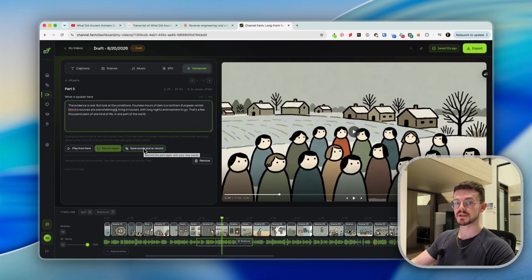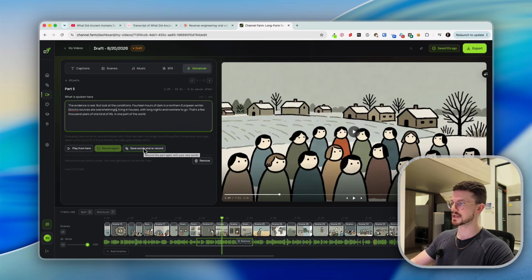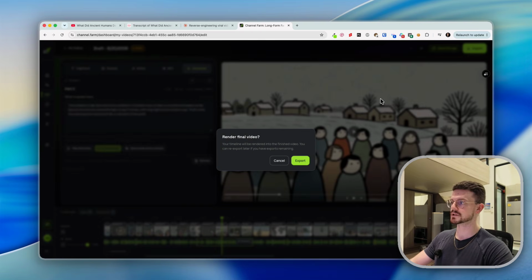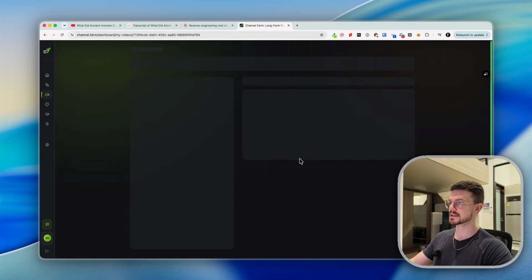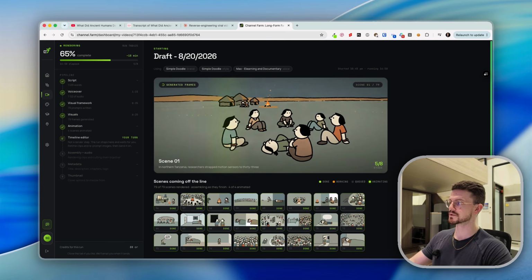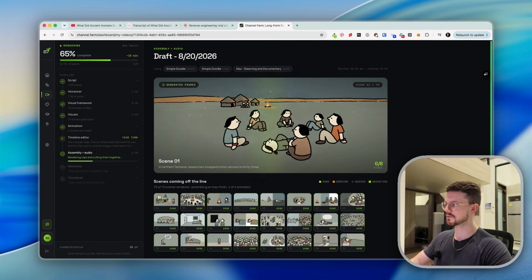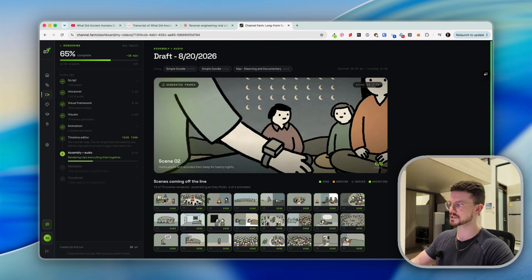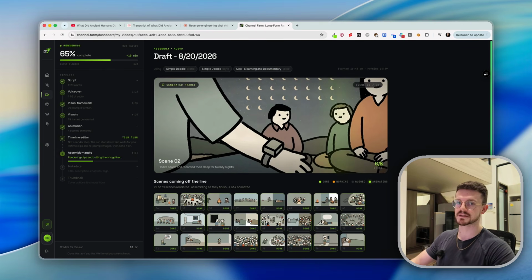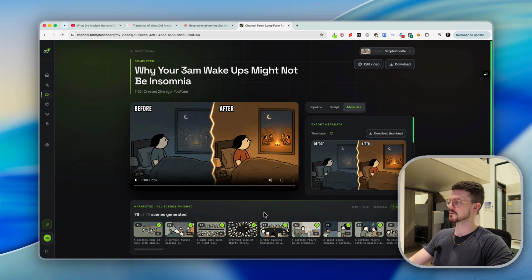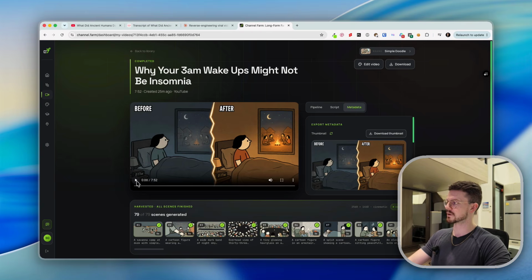So once you've gone through everything and you like the way your video looks and sounds, all you gotta do is click on export on the top right, click export again, and that's gonna now export your video. It's going to assemble all the frames together, assemble all the transitions, the video effects, the audio, the music, if there is some, and then give you that finalized video. Just like that, our video is done, and we can play it here and watch it.